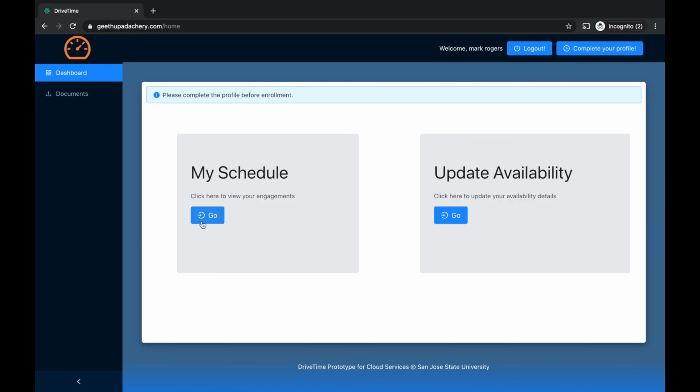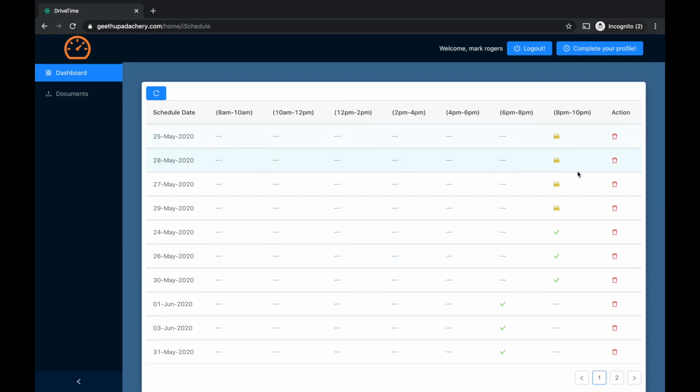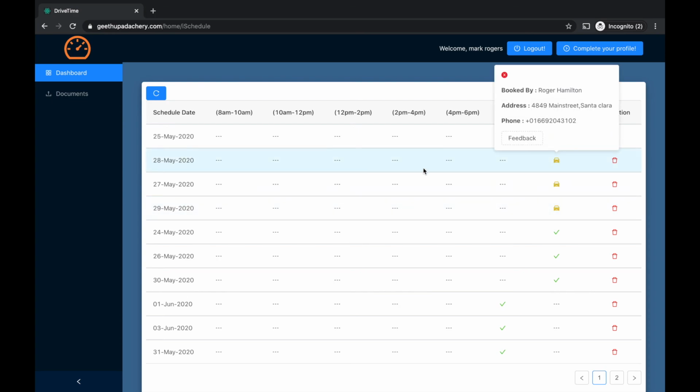Let's check his schedule. As you can see, he will see the booked slots in his schedule. He can see who has booked the session, their address and the phone number.